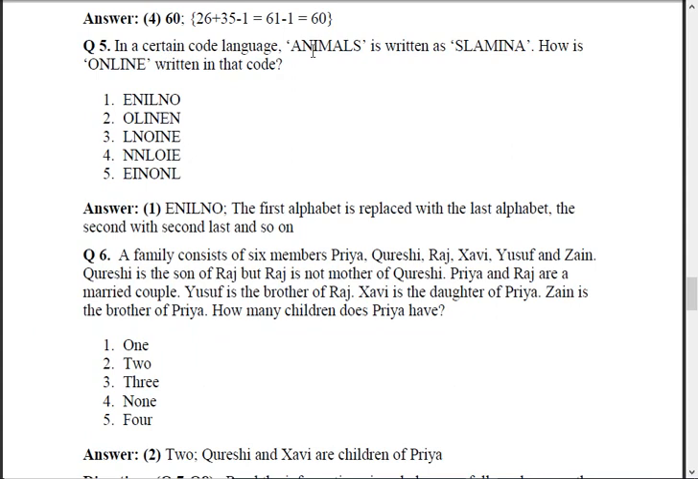In a certain code language, animals is written as this. How will the word online be written? See, this is just a reverse mirror image. So just check this, E-N-I, where is it? So the answer is 1, right? Online mirror image. If you understand it, it's quite easy. If you don't understand it, it's hell.